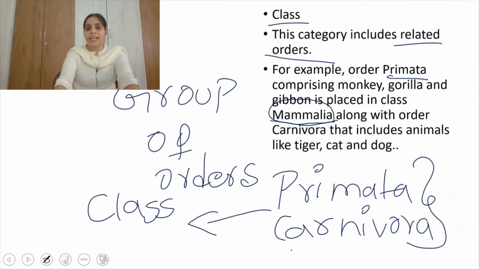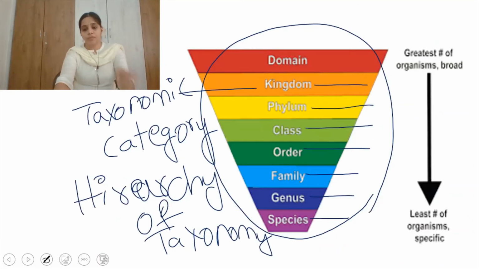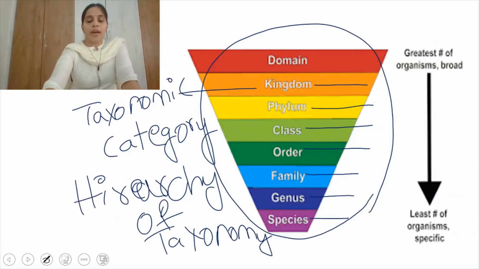So this is the hierarchy of taxonomy. A group of organisms which can interbreed is known as species. A group of different species sharing common characters comes under genus. A group of different genera sharing some common characters comes under the same family. A group of different families sharing common characters comes under order, and a group of different orders sharing common characters comes under class.